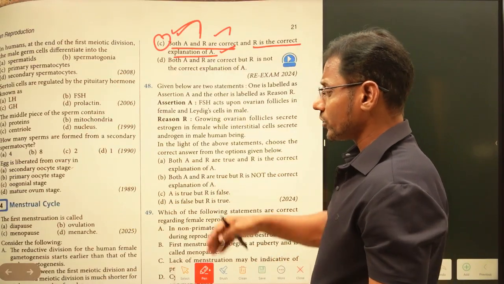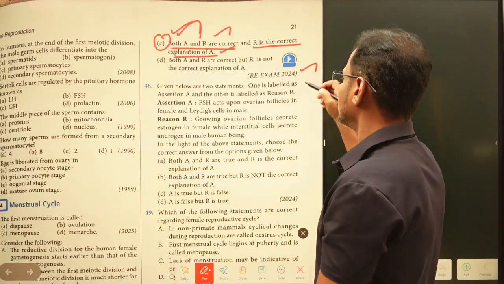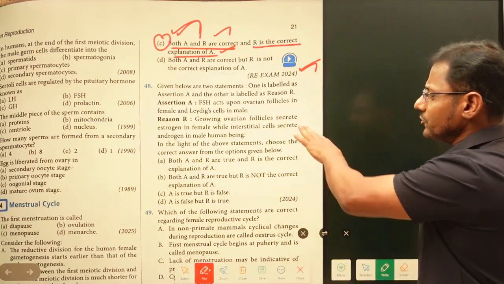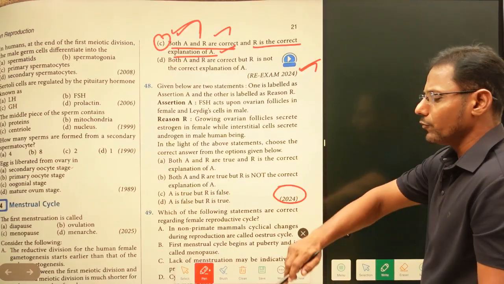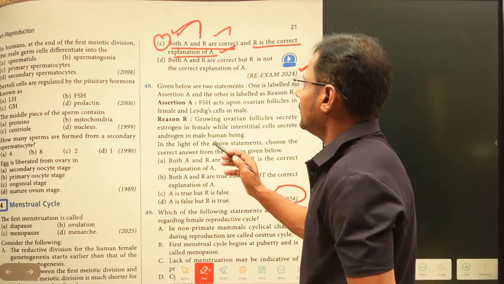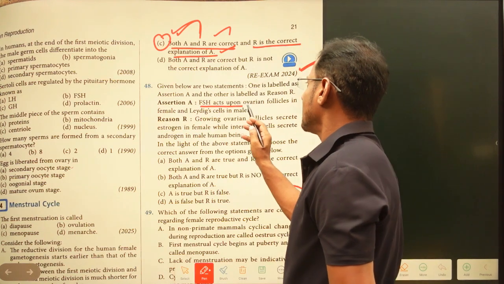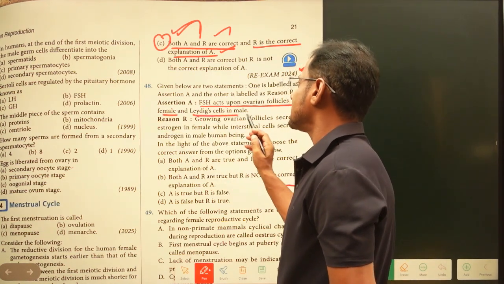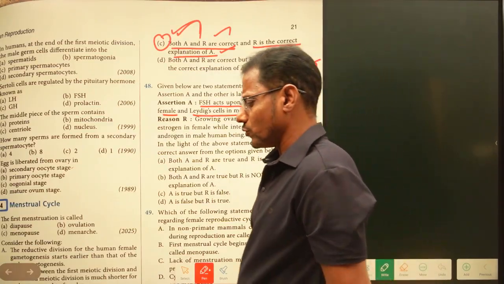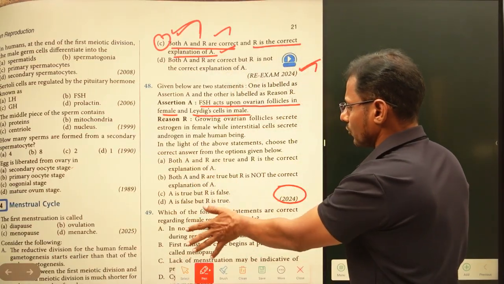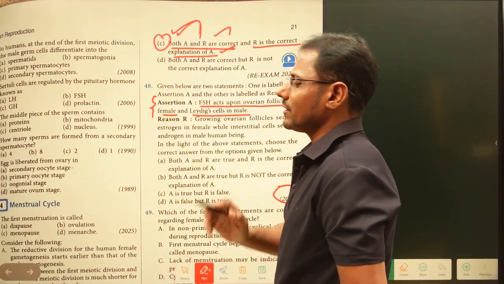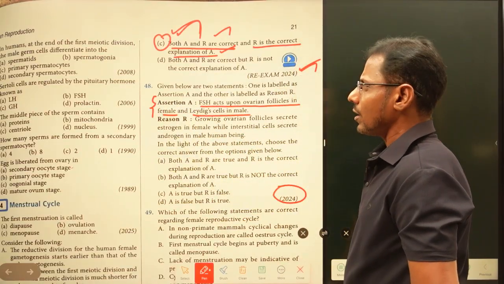Now again, one more question like that. This is the question which was asked in the 2024 examination. Here we will see again a 2024 examination question. Assertion: follicle stimulating hormone acts upon ovarian follicles in females and Leydig cells in males. So first we have to check whether the statement is right or wrong, and after that we are going to read all these things.